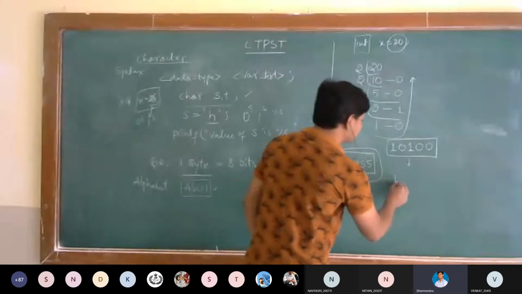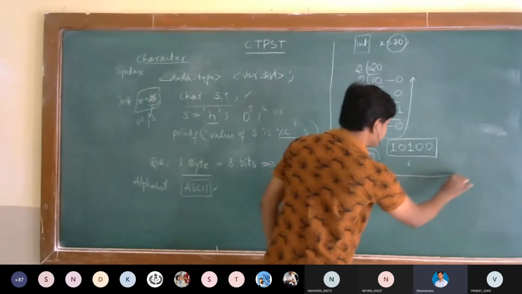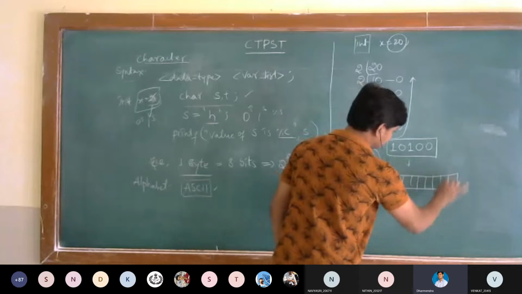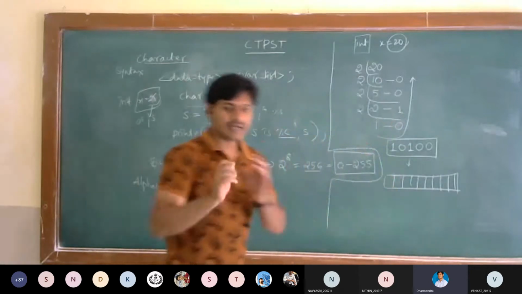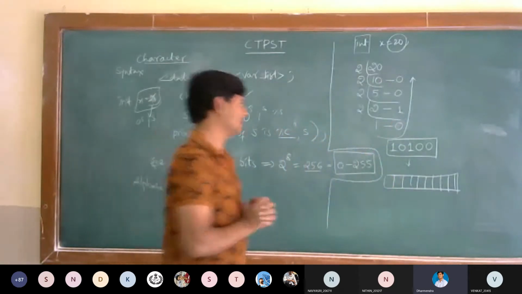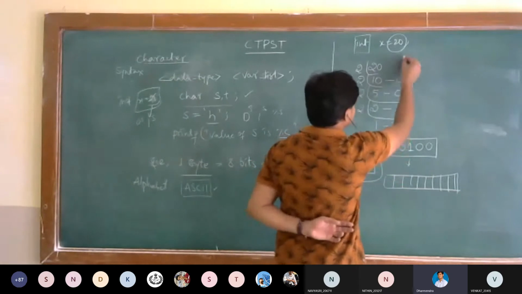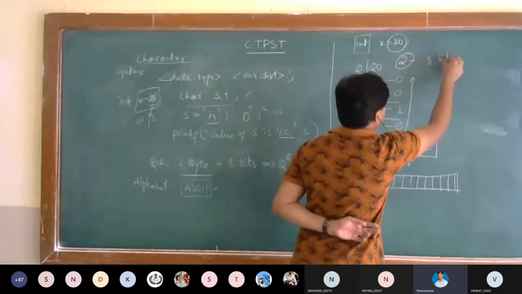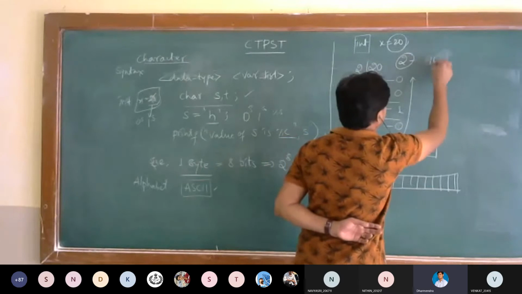So that is in 16 bits. In 16 positions, how many values we can represent? Those many numbers we can take. Observe here. This is 2 bytes, means 16 bits.